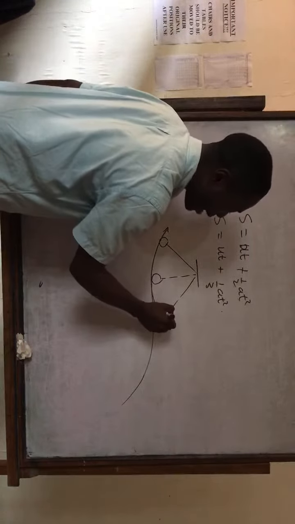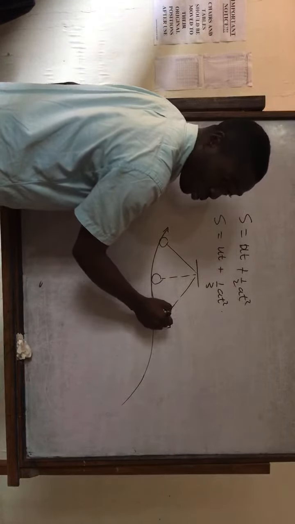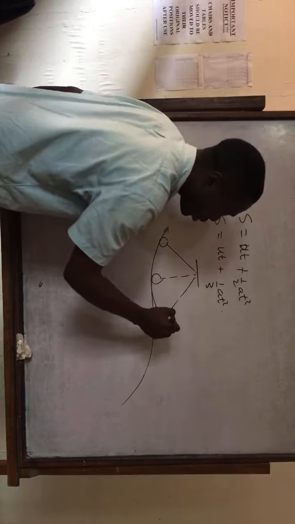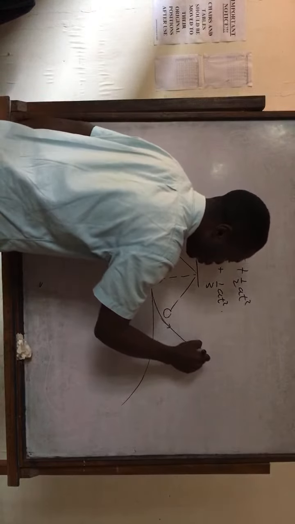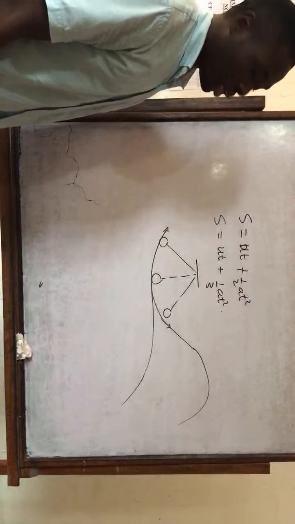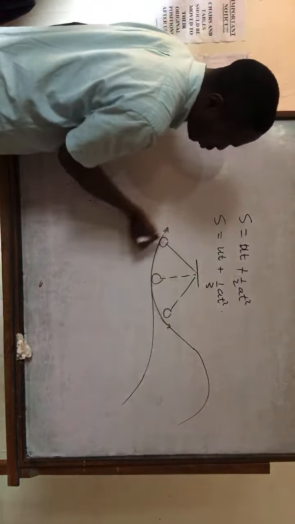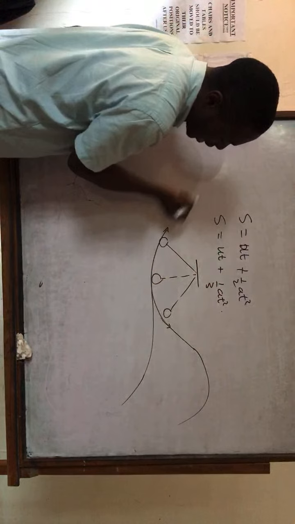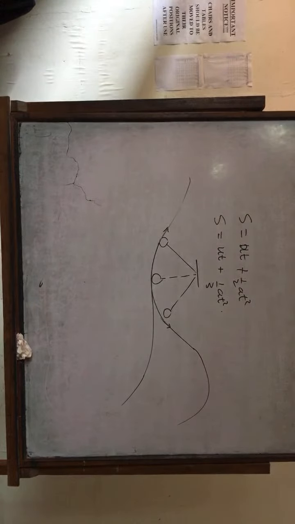Now if it gets to this point here, also, this is already on the diagram, it's going to move along the tangent, meaning that the thing will be projected in this manner before moving like that. If it is coming so and it gets here, it's going to move at the tangent, at any point.